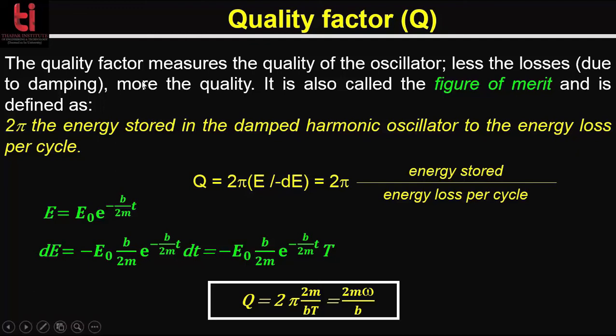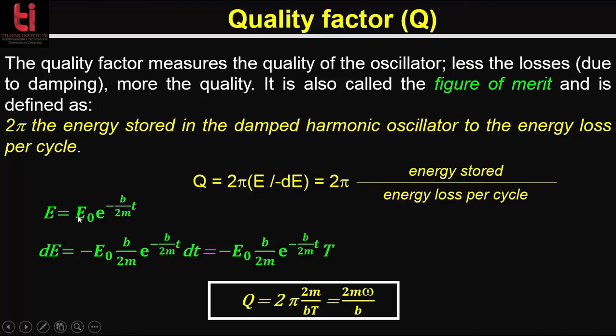An important factor in an oscillator is the quality factor, and that we represent by Q. The quality factor actually measures the quality of the oscillator: the less the losses due to the damping, the more the quality. It is actually called the figure of merit, and it is defined as 2 pi into the energy stored in the damped harmonic oscillator to the energy loss per cycle. So you can say that Q equals 2 pi into E by minus dE. That is basically equivalent to 2 pi into energy stored divided by the energy loss per cycle.